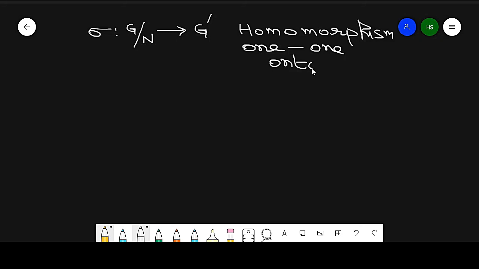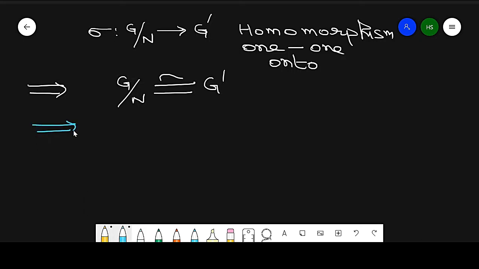So it means it is an isomorphism. So it implies G by N is isomorphic to G dash. Since isomorphism is an equivalence relation and holds the symmetry property, we can also write G dash isomorphic to G by N. What is the value of N? N is the kernel of f.